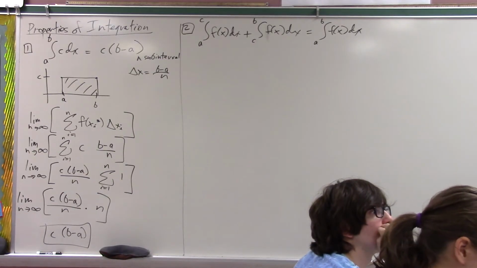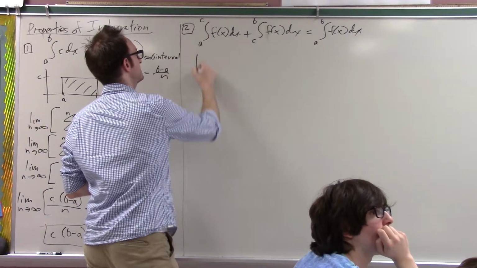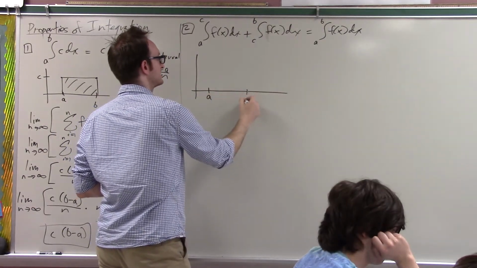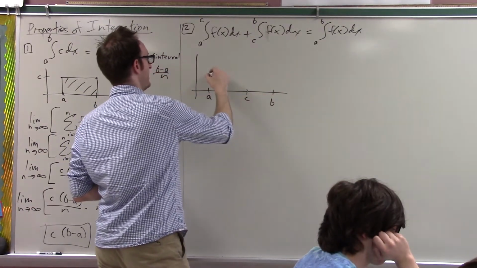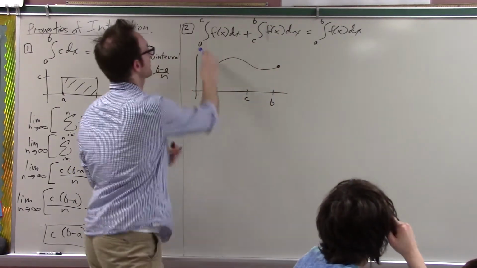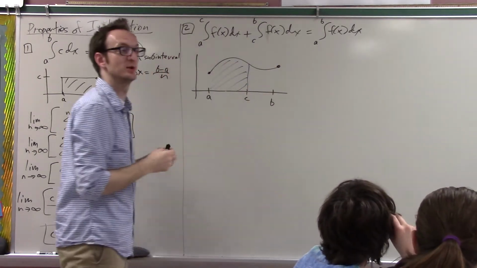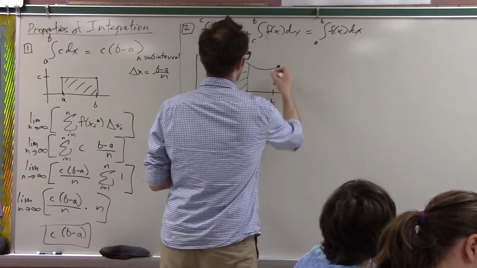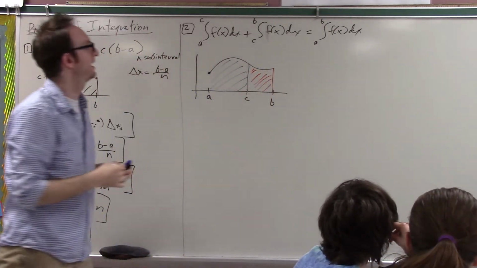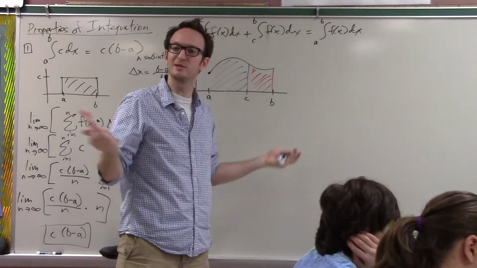Yeah, if you just draw it, it's just like duh. I agree. You just kind of start integrating and then you just keep going, right? What does this say? If we make a little picture of this, here's a, here's c, here's b, some kind of a function. If I take the integral from a to c, I can represent that graphically with this blue area. And if I take the integral from c to b, I can represent that graphically with this red area. If I add those two numbers up, then I should get the integral from a to b, right? It's so obvious.